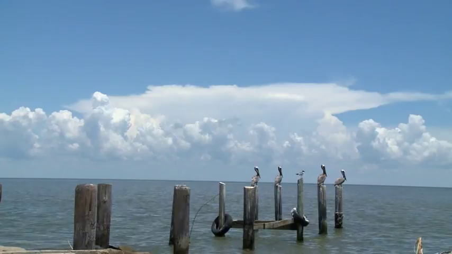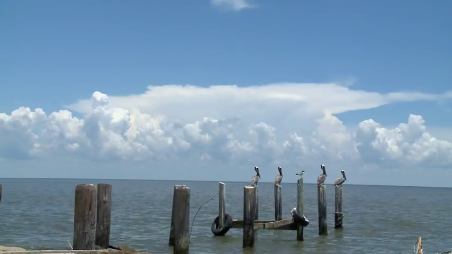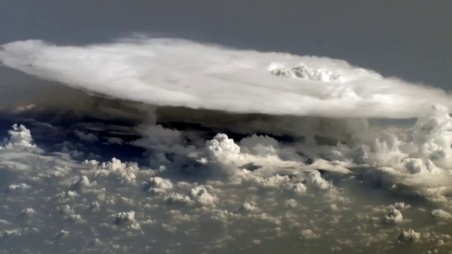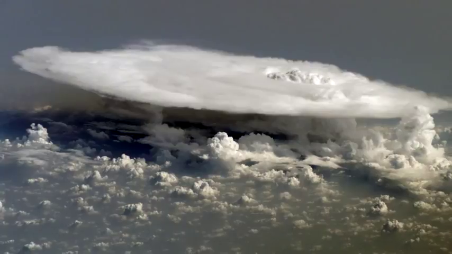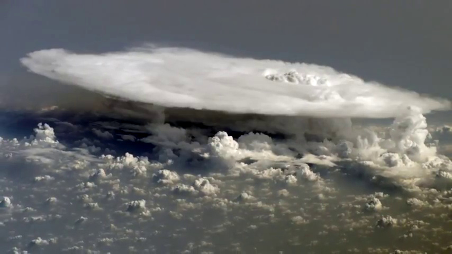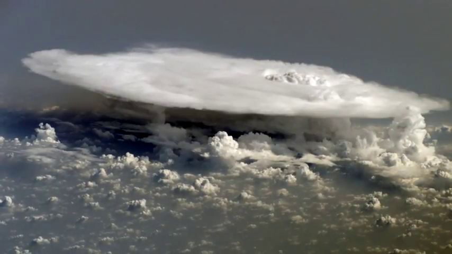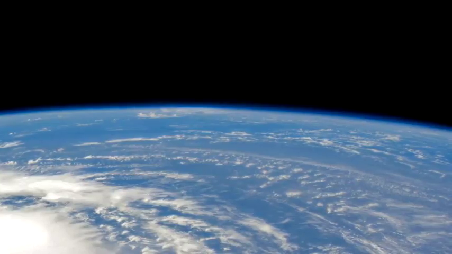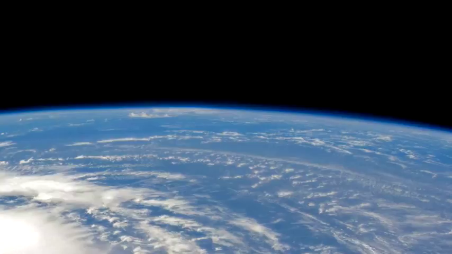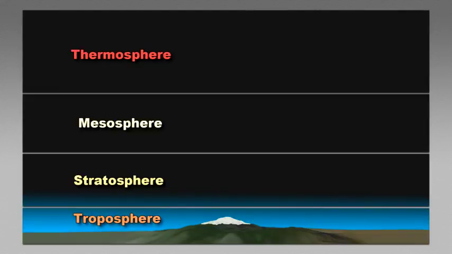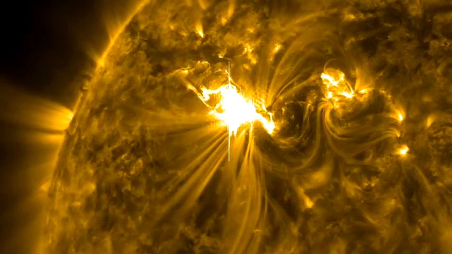The tallest thunderstorms can reach the stratosphere, but when they encounter the stable air and horizontal wind of the stratosphere, about 12 miles up, they spread out and form a shape like an anvil. Because of the lack of moisture and air in the stratosphere, very little weather occurs there. 2 other layers exist beyond the stratosphere, the mesosphere and the thermosphere. These layers also protect us from high-energy radiation from the sun.